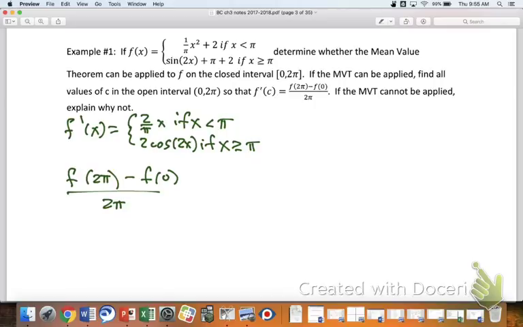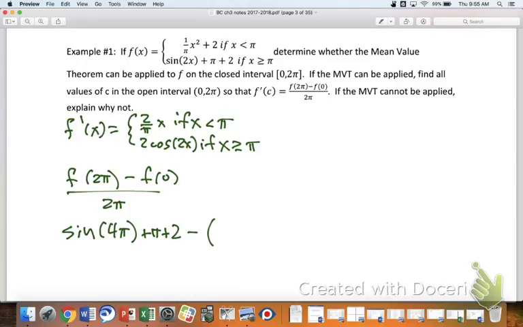The bottom one, right? Because that's the domain that actually has that 2 pi. So it's going to be sine of 2 times 2 pi, so it'd be sine of 4 pi, plus pi plus 2, minus f of 0. Where would the 0 go? Into which piece? First one. Right?